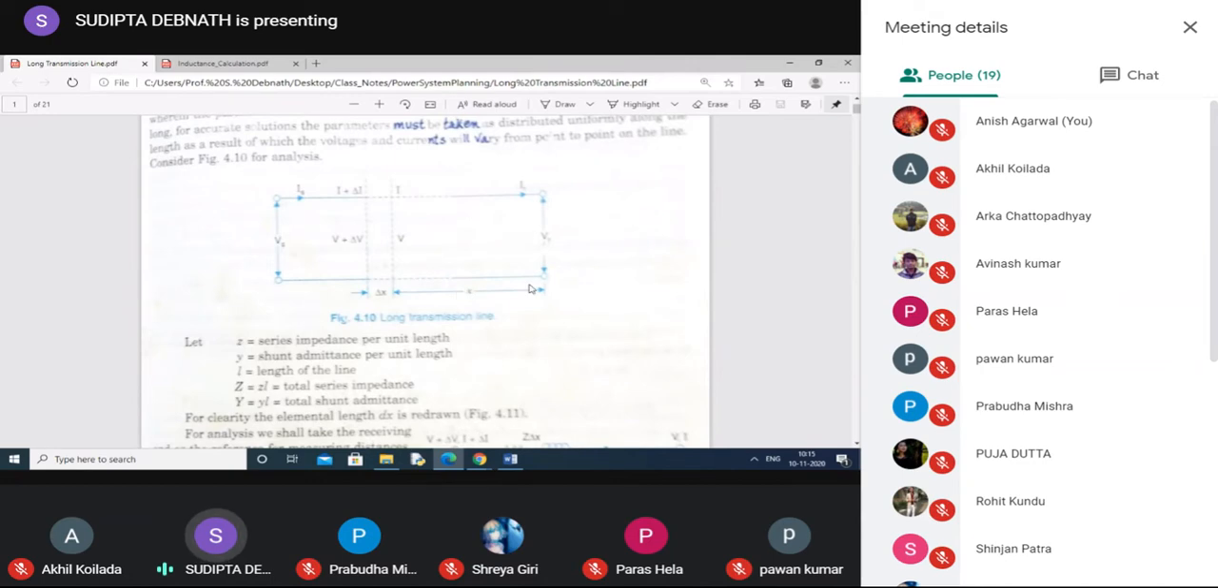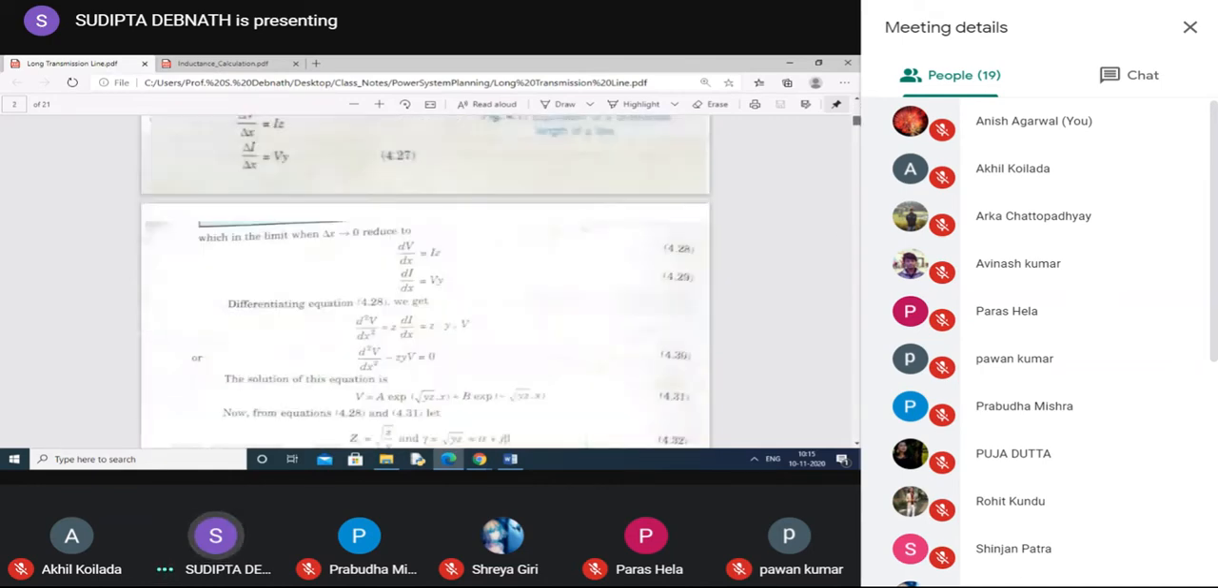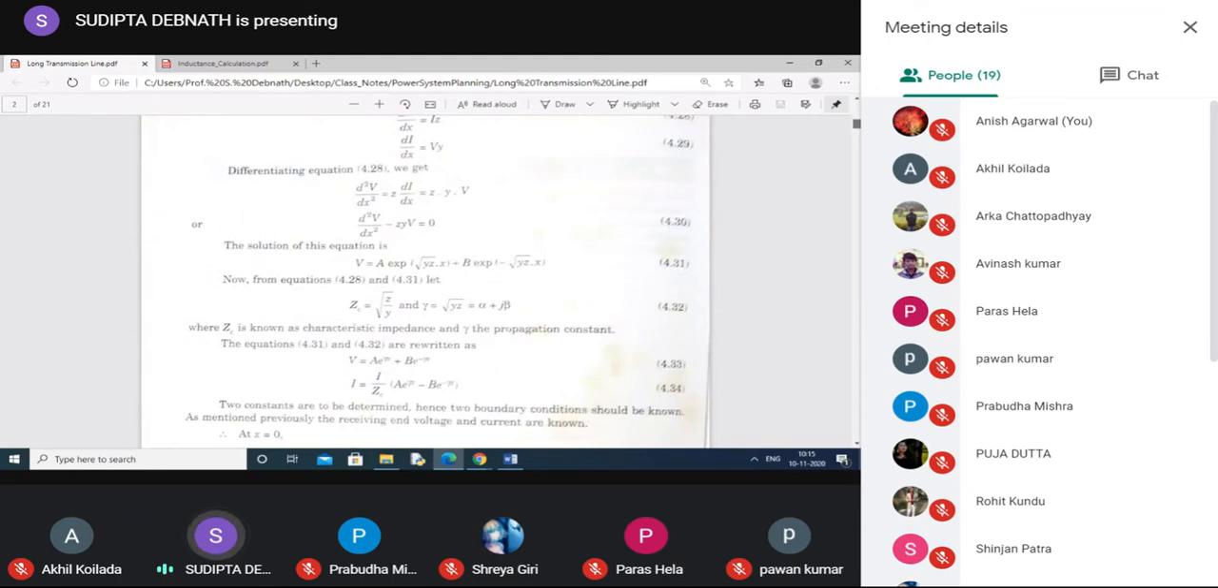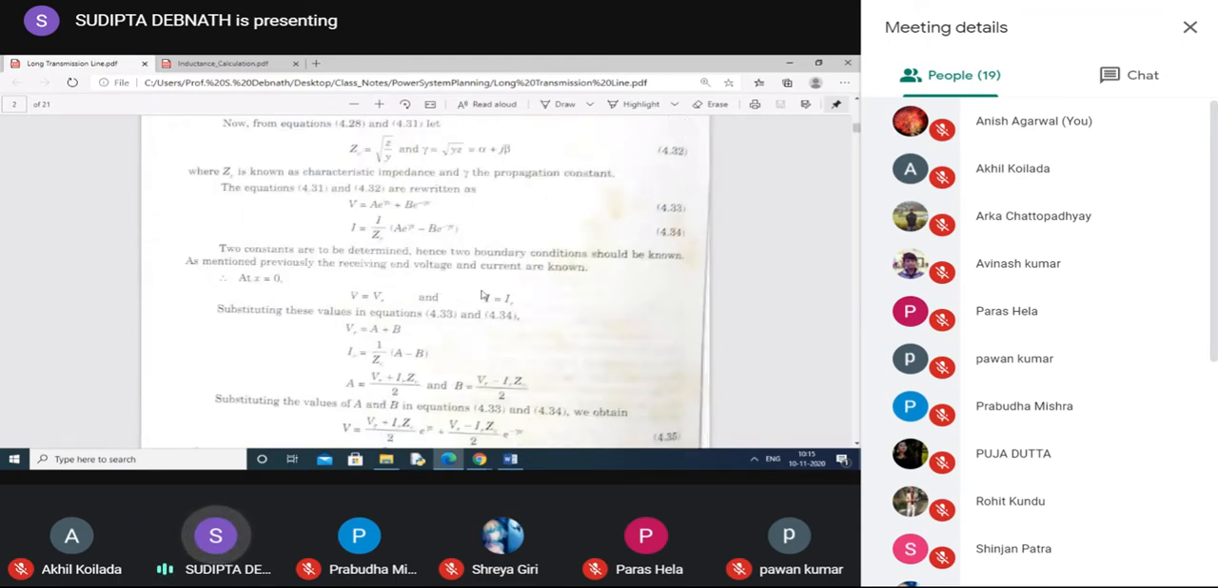We have considered the distance from the receiving end. So at x equal to 0, V equal to VR and I equal to IR. So you substitute these values here. At x equal to 0, V equal to VR and I equal to IR.